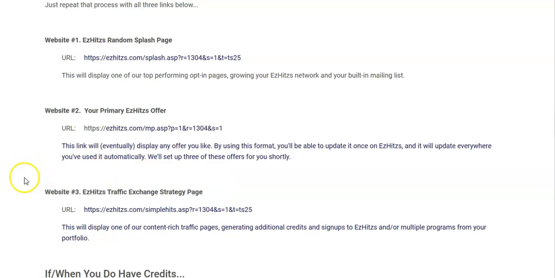Now, website number 3 is going to be an Easy Hits traffic exchange strategy page. It's going to look something like this. This is mine. It has my Easy Hits user ID in here. Make sure that you enter the correct link here with your Easy Hits ID in there. And this page will display one of our content-rich traffic pages, generating additional credits and banner impressions and signups to Easy Hits, as well as multiple programs from your portfolio, again, all simultaneously.